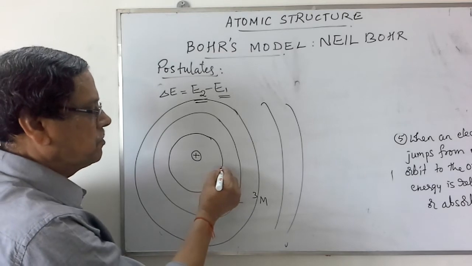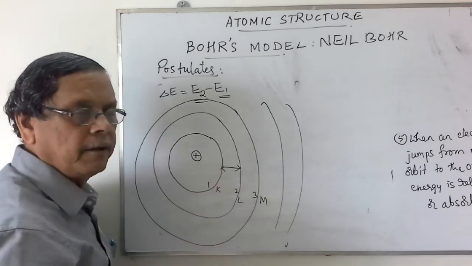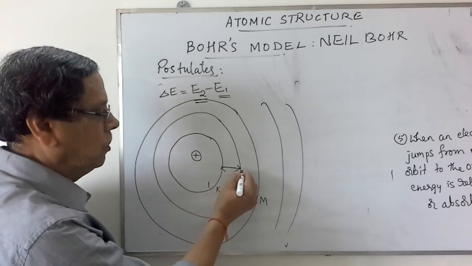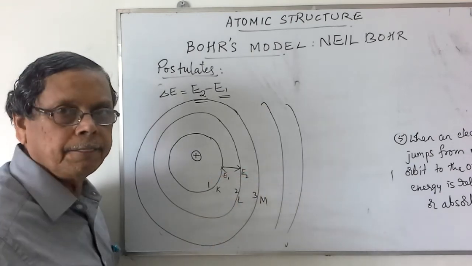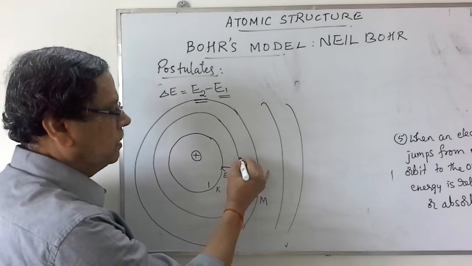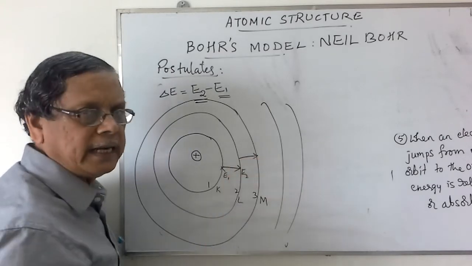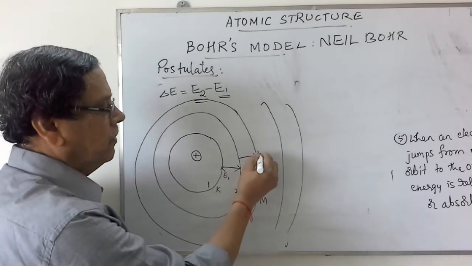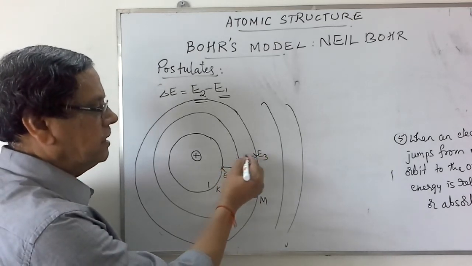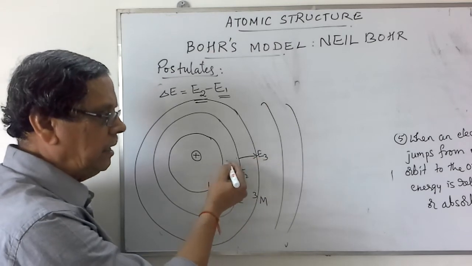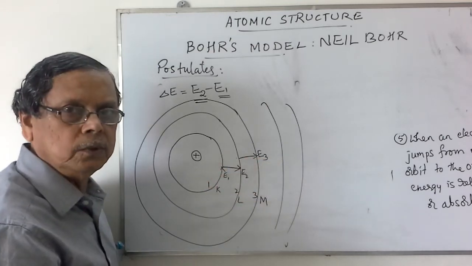When the electron is present in a particular orbit, it is stable but revolving around the nucleus with a particular speed. But when an electron jumps from a lower to a higher energy level, it absorbs energy equal to the difference between E2 and E1. If the electron goes from the second energy level to the third, it will absorb energy delta E equal to E3 minus E2.